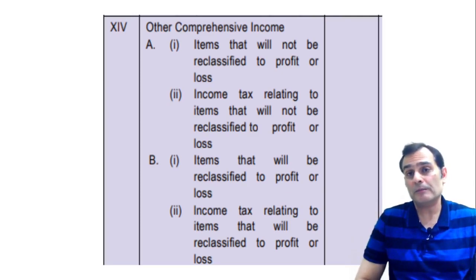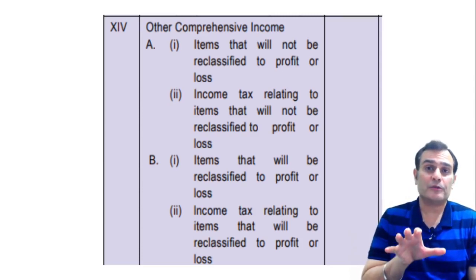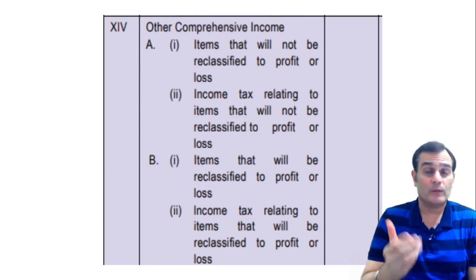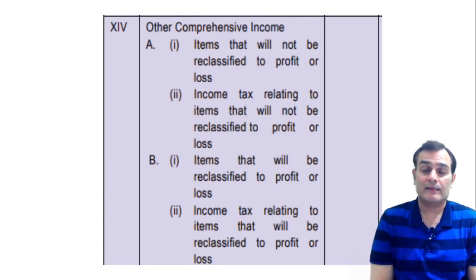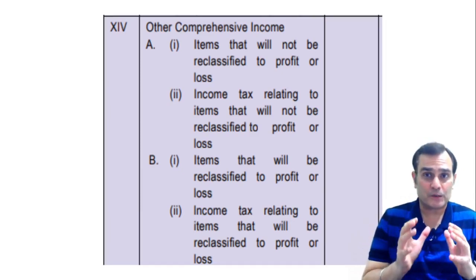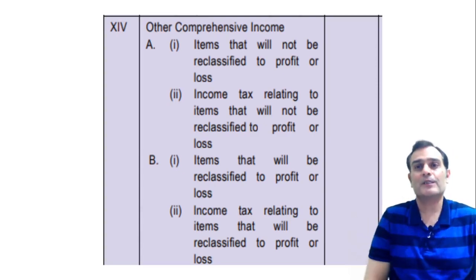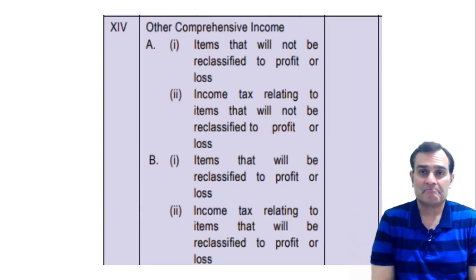Similarly, in point number 14B, the B1 item would reflect a gross figure and the tax would come in the brackets in terms of point B2. That's only if it relates to an item of income. Well, if it relates to an item of expense, then it is going to be vice versa. So you're going to take the item of expense with the brackets, and the deferred tax consequences is going to be without brackets. Isn't that pretty interesting indeed?